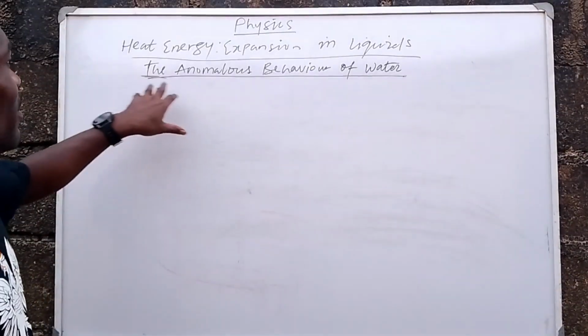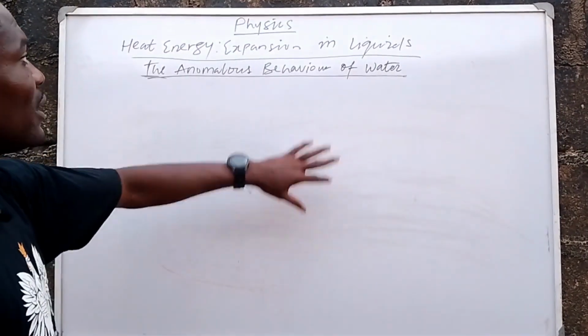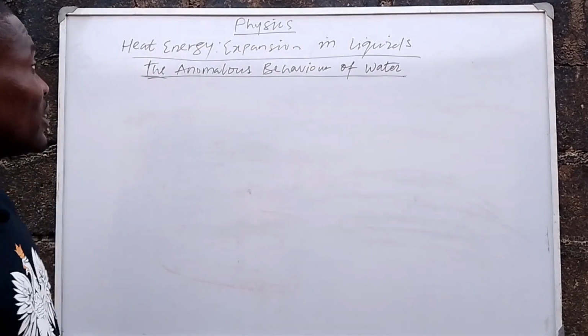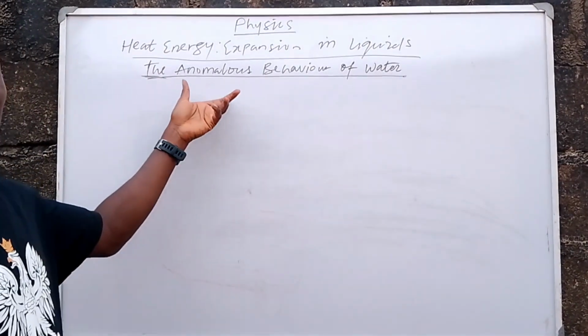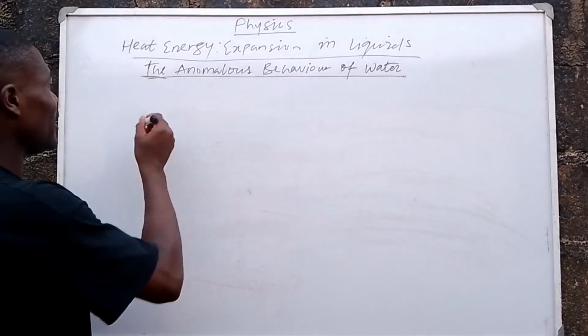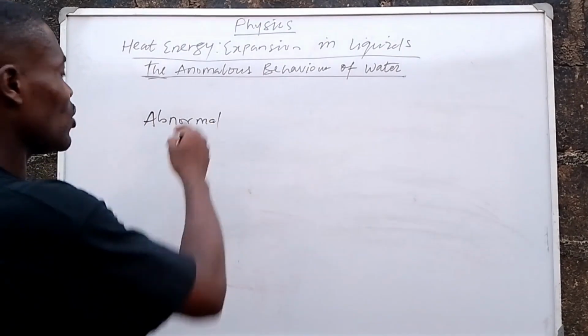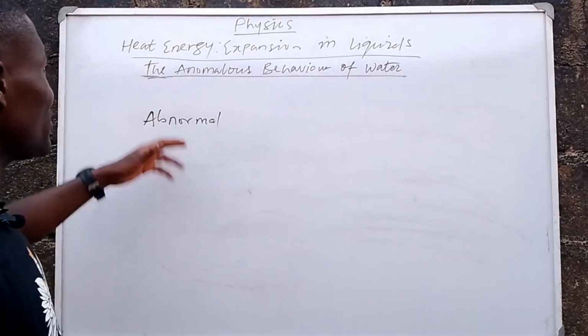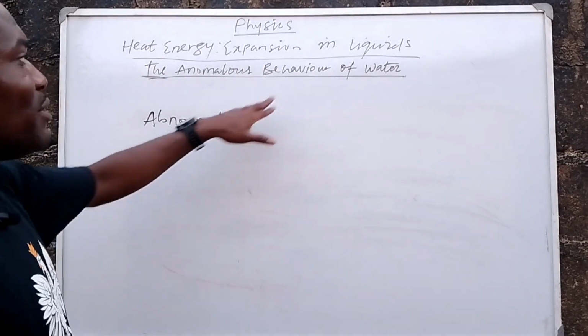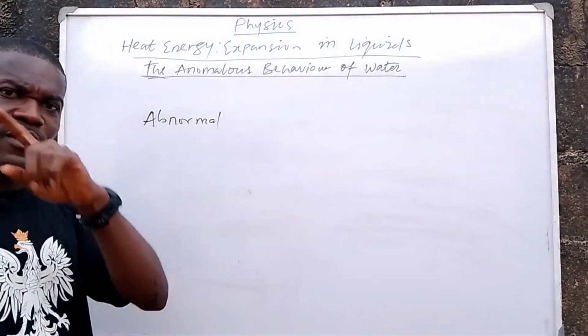Hello guys, so we'll be talking about the anomalous behavior of water. So what is the anomalous behavior of water? First thing first, we need to understand that the word anomalous also means abnormal. So we can replace the word anomalous with abnormal. So we can say the abnormal behavior of water. So what is the abnormal behavior of water?